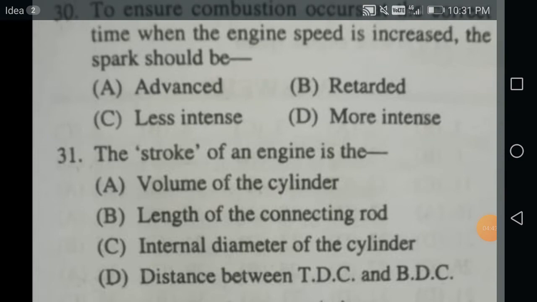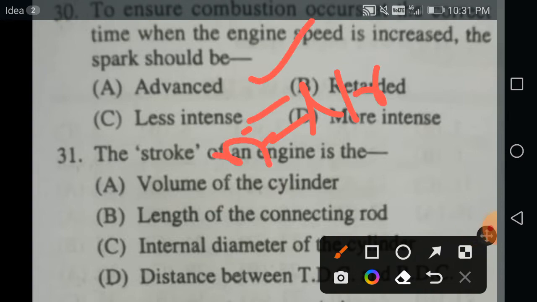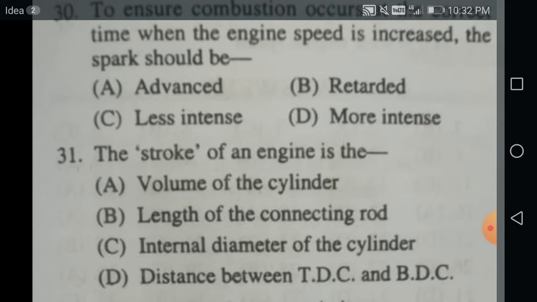The stroke of an engine is actually the distance between the TDC and BDC. TDC means top dead center, BDC means bottom dead center. Length of the connecting rod, no; this is something called the L by R ratio, L by R equal to n, which is useful in case of balancing etc., but it is not useful here. Volume of the cylinder, no, it is called capacity. Internal diameter of the cylinder is called the bore. So the only alternative left is the distance between the TDC and BDC.